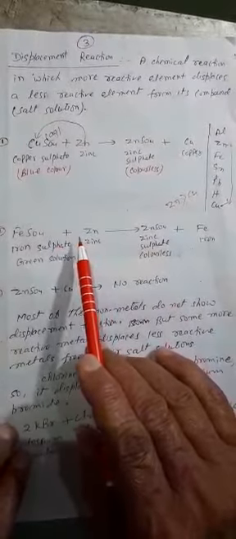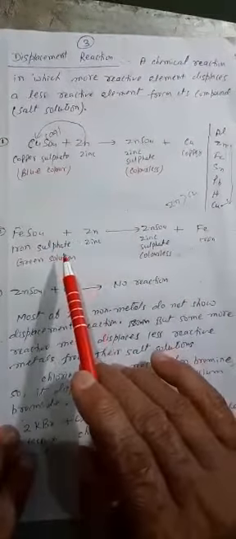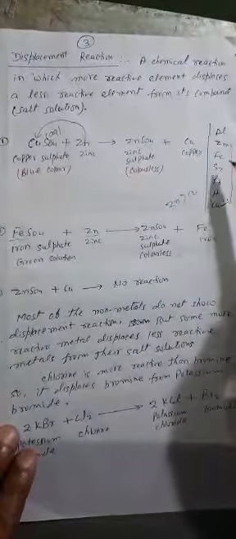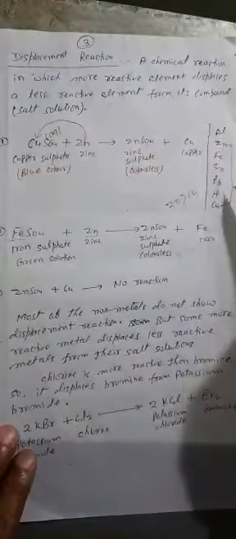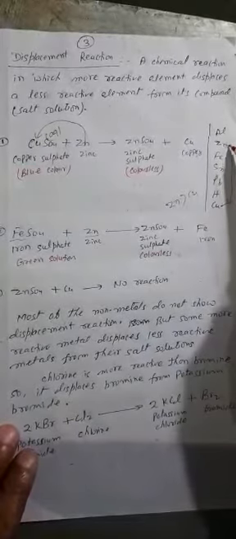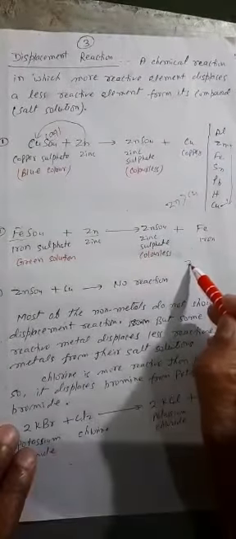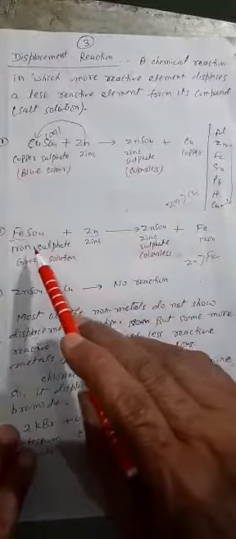First we have to see whether this reaction will take place or not. This is one metal, Fe, and this is another, zinc, Zn. First we have to see the position of iron and zinc in the reactivity series. Zinc is above iron. It means zinc is more reactive than iron. Here I am writing: zinc is more reactive than iron. So zinc can replace iron from its solution.